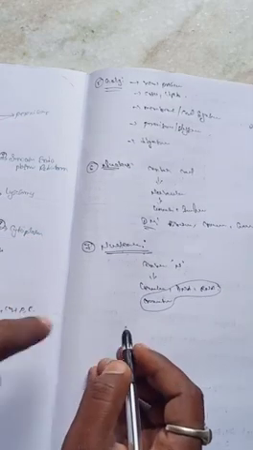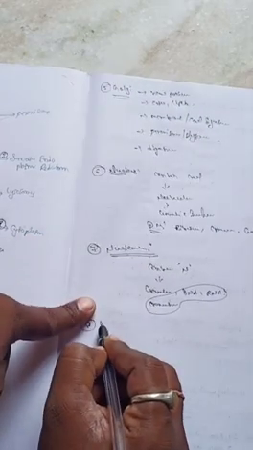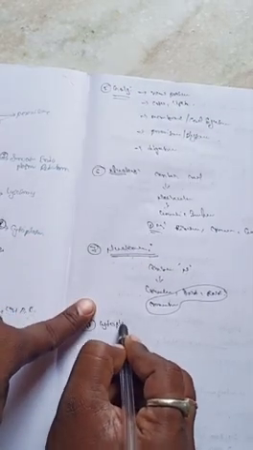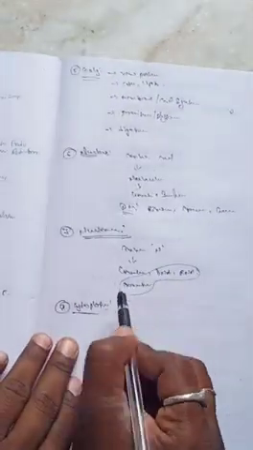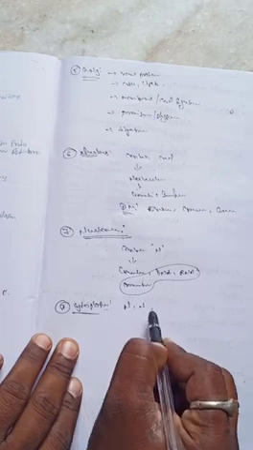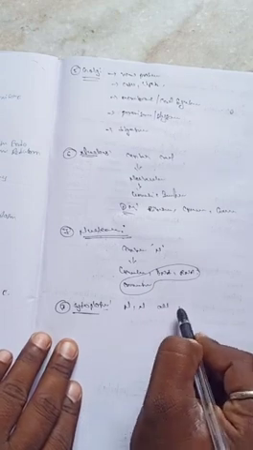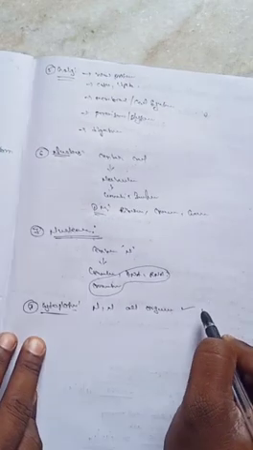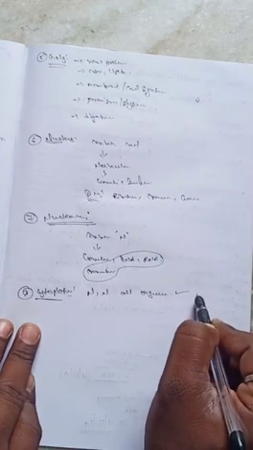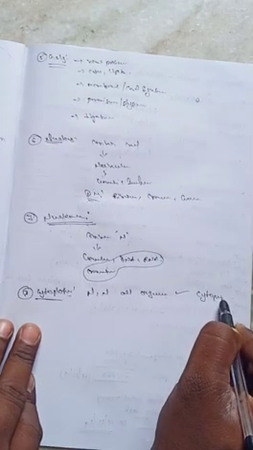And the next one, the eighth part, is the cytoplasm. Cytoplasm means everything except the nucleus and nucleolus, all the remaining organelles present in the cytoplasm.